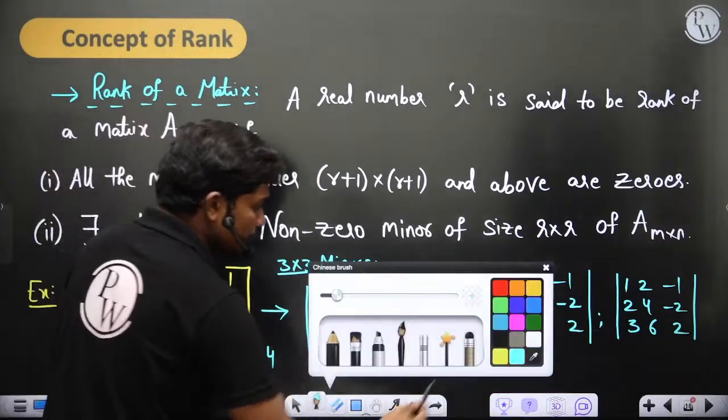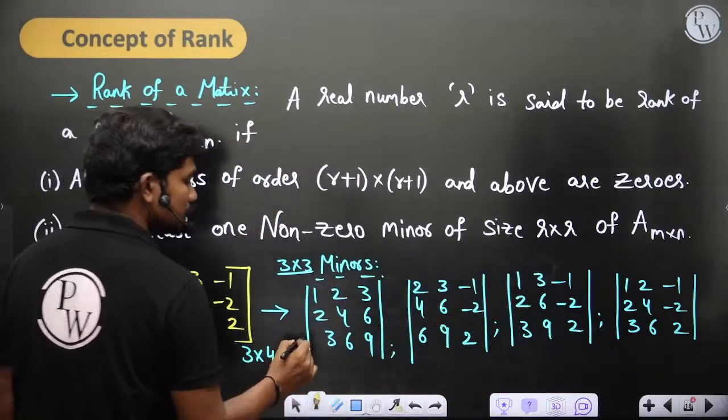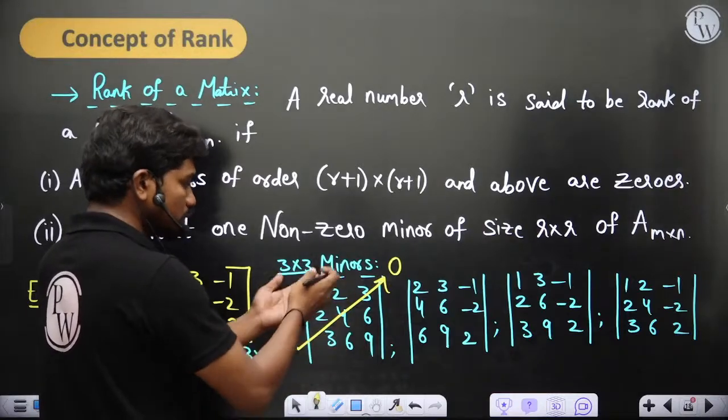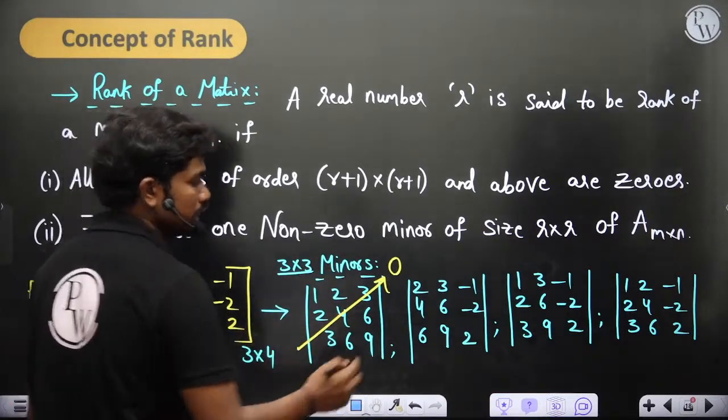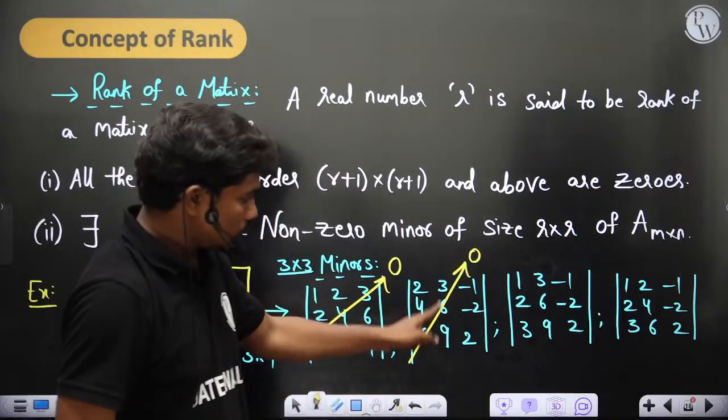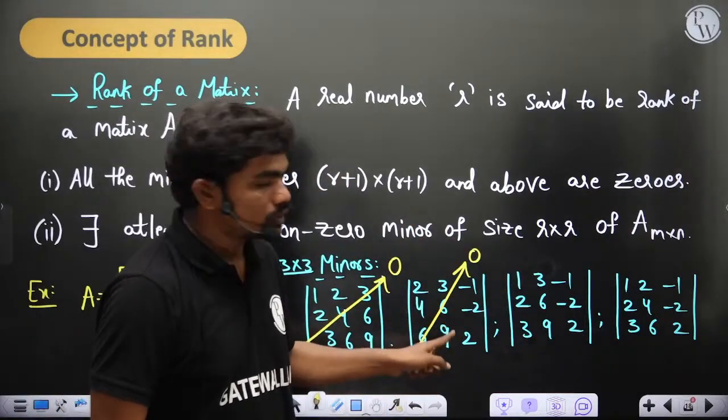Now let's check the determinant of this matrix. This determinant is clearly 0 because the second row is 2 times the first row, and the third row is 3 times the first row. This determinant will also be 0 because the third row is actually 3 by 2 times the first row.